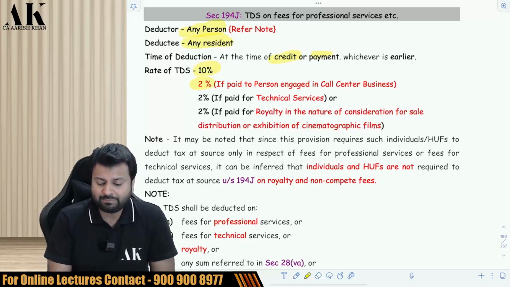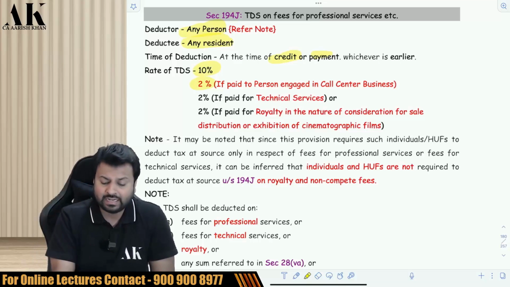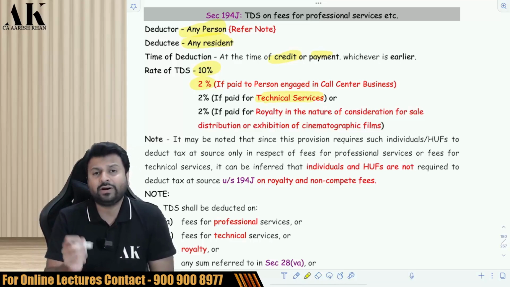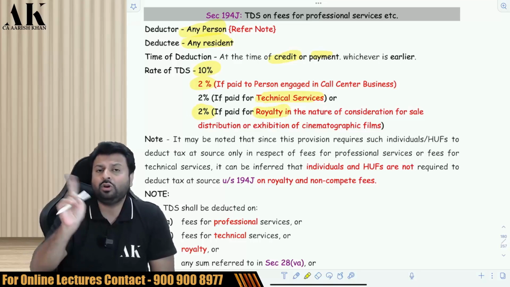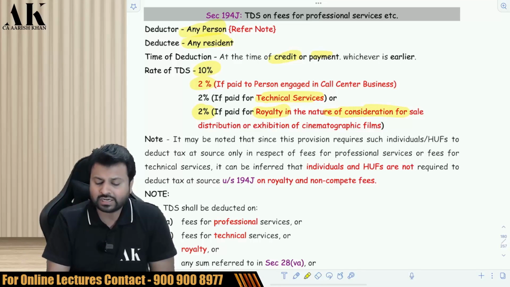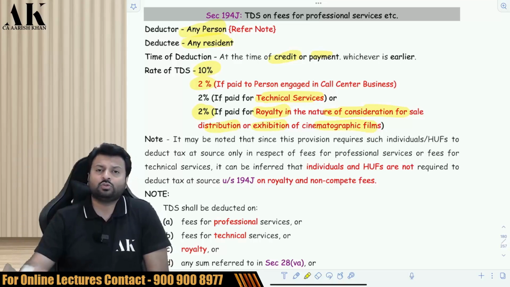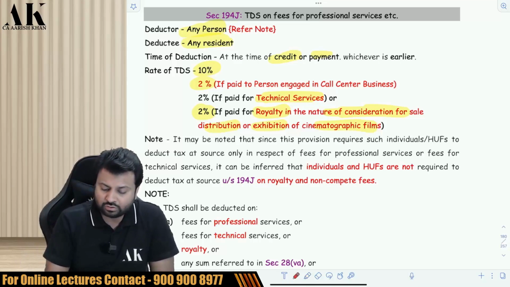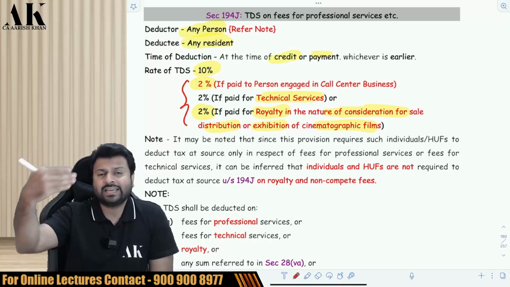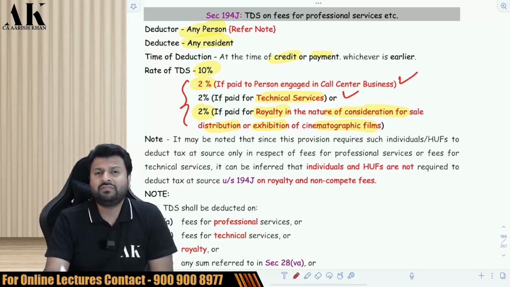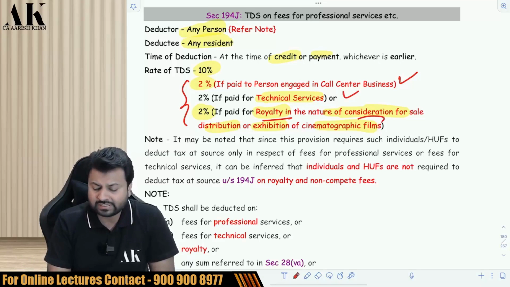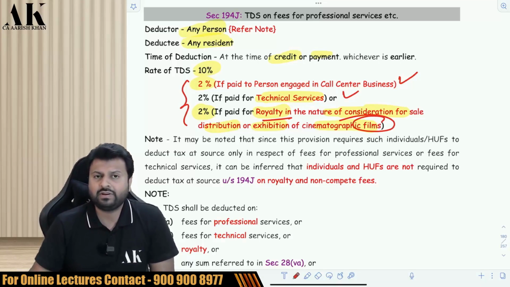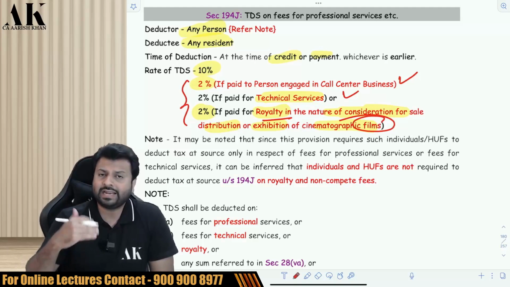If you are making the payment to a person engaged in call center, then 2%. If you are making payment for technical services, then 2%. If you are making certain royalty payment, not all royalty, in the nature of consideration for distribution or exhibition of cinematographic films, then it is 2%. So there are 3 categories to whom it is 2%: a person engaged in call center, FTS, all kinds of technical services, and royalty in relation to film distribution and film exhibition.